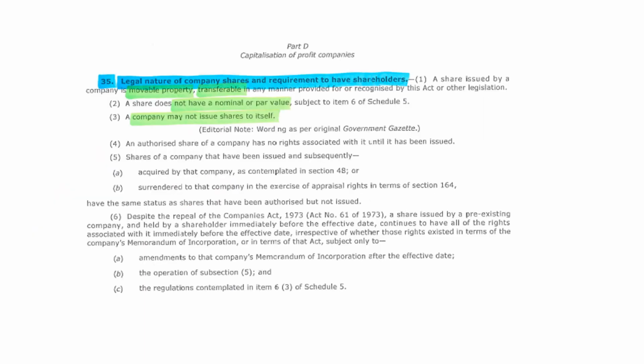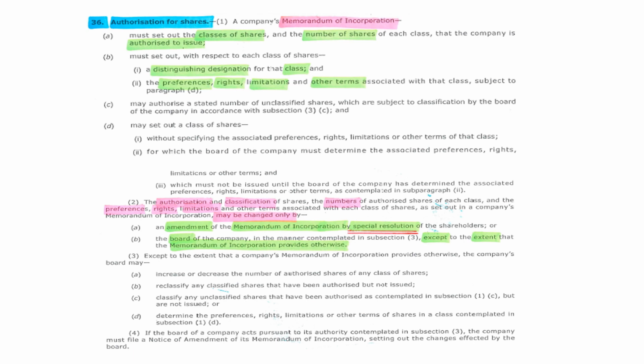A share issued by a company is movable property that is transferable. A share doesn't have a nominal or par value, and a company may not issue shares to itself. The company's MOI must set out the classes and number of shares that it is authorized to issue, the name of each class of share and the preferences, rights and limitations of each class of share. The aforementioned may only be changed by an amendment of the MOI by a special resolution or by the board of the company, except to the extent that the MOI provides otherwise.